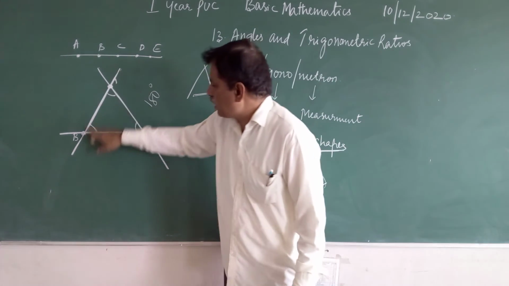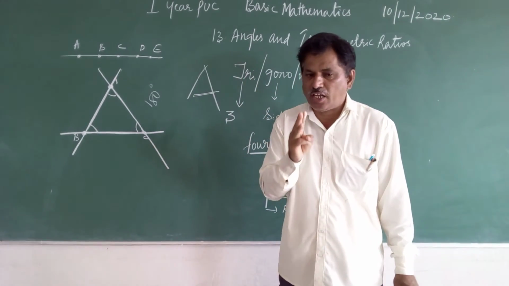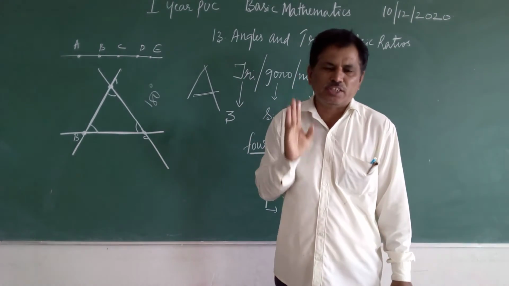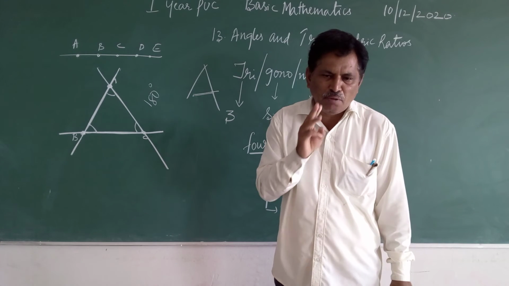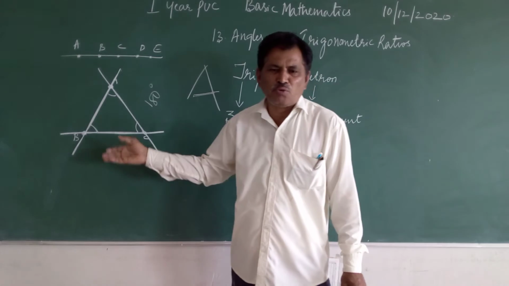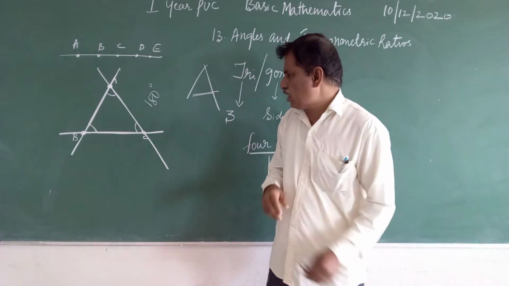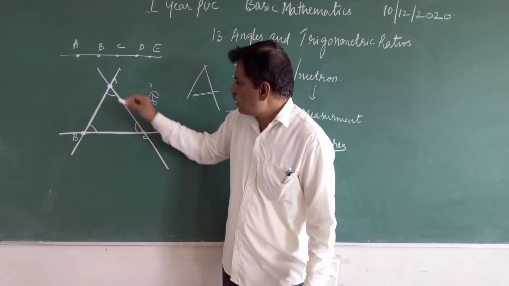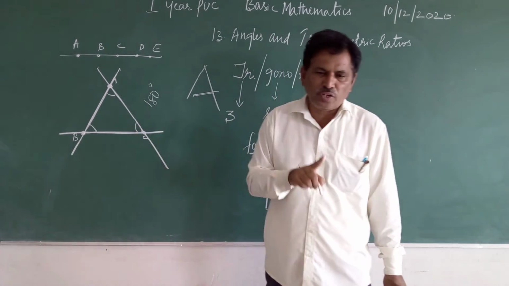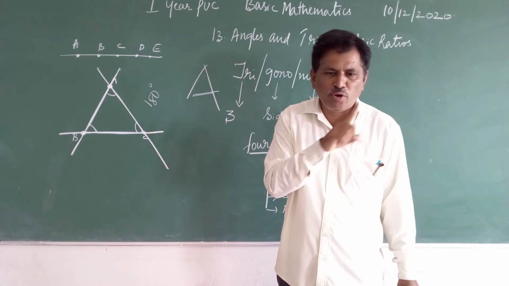But here there are not 3, there are only two. So if there are only two, it is non-collinear, because for the collinear condition a minimum of 3 points must be there. Minimum 3 points should be there, but 3 are not there, 2 is there, hence it cannot be collinear, therefore it is non-collinear. Remember, so triangle is a closed figure which is made up of 3 non-collinear points.